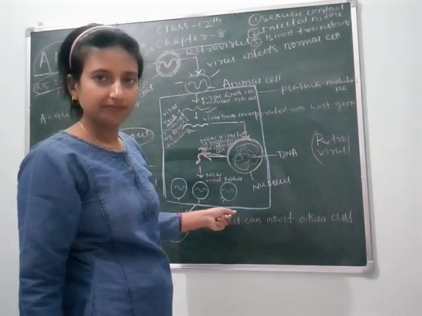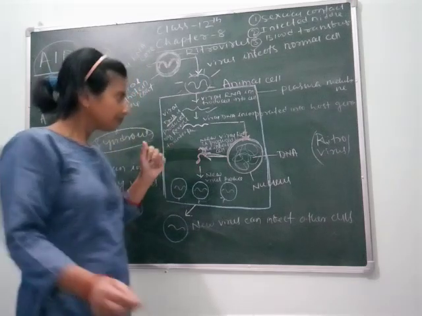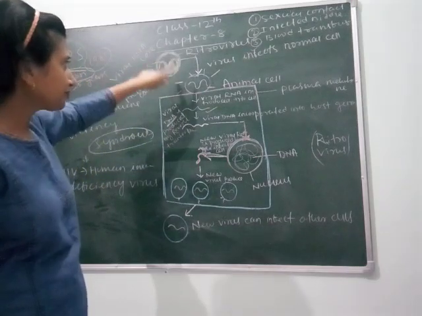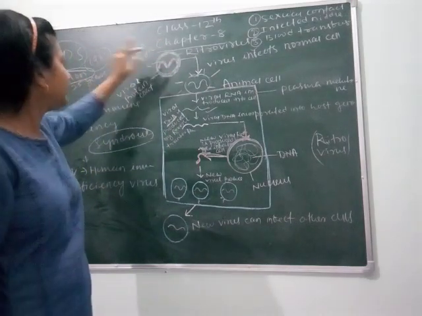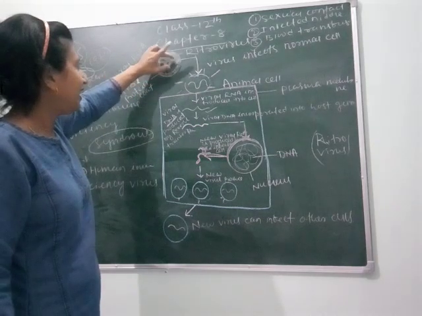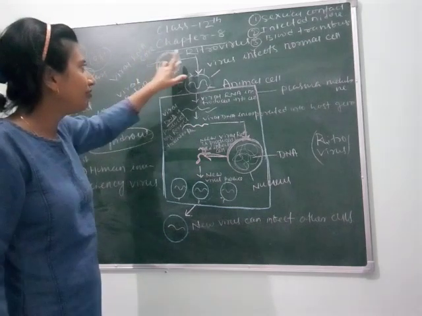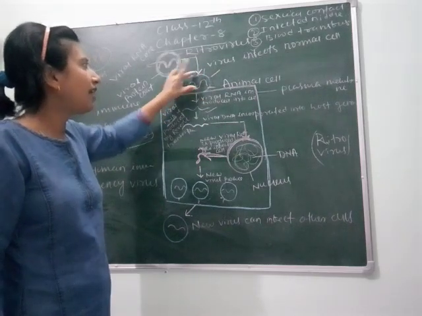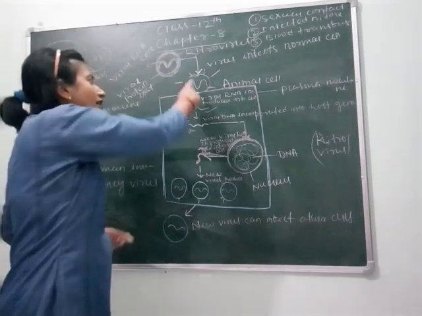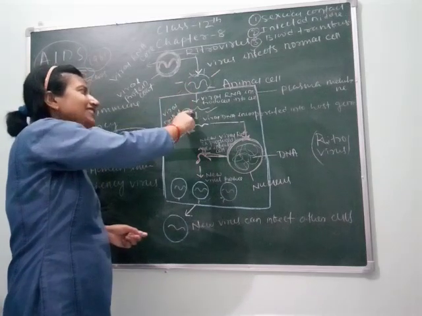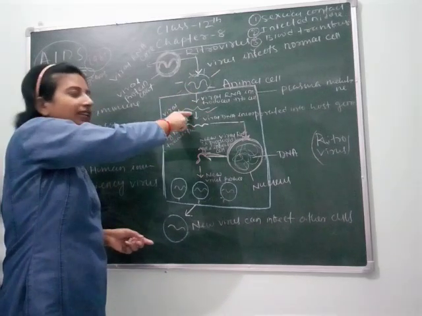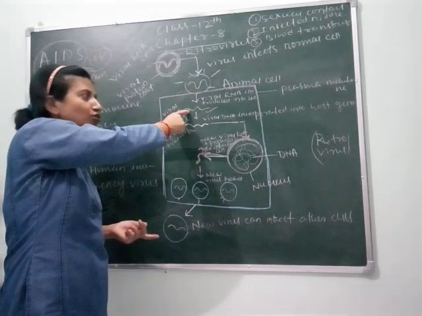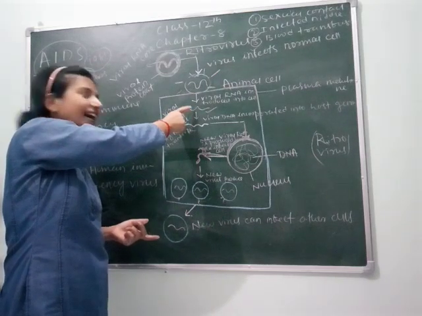Clear, students? Listen. Here is the retrovirus. It has an RNA, and the RNA is covered by a protein coat. When this virus gets entry into our body, first it has to remove its viral protein coat. The viral protein coat is removed, and as this is RNA, to infect the DNA it has to go through reverse transcriptase for making it a DNA.